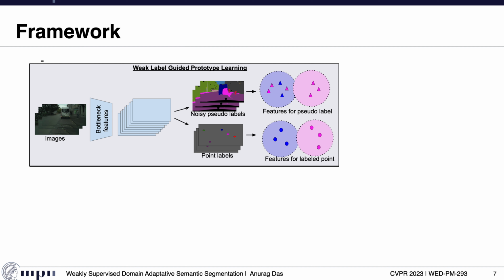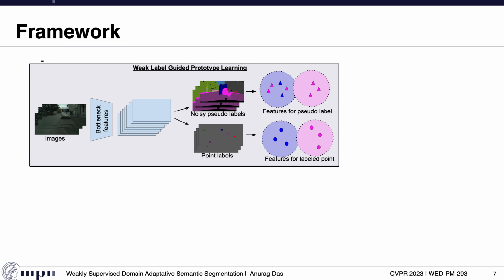Let's dive into the framework for our work. The first component is about how to construct better prototypes with the guidance of additional weak labels. For a given training batch of images, we first collect the features from the encoder. Since we also have weak labels on the target data, we have two sets of features, namely features from pseudo-labels, which may be incorrect, and also features from the label points, which are correct, as we have labels for these features. In this example, we have a pink feature space for the sidewalk class and a blue feature space for the bus class.